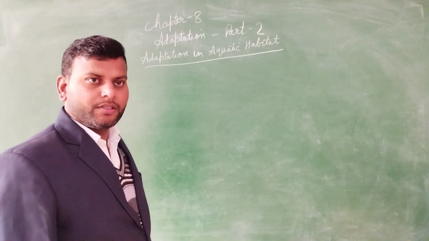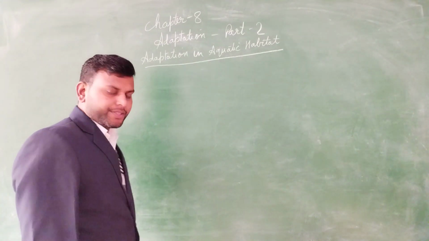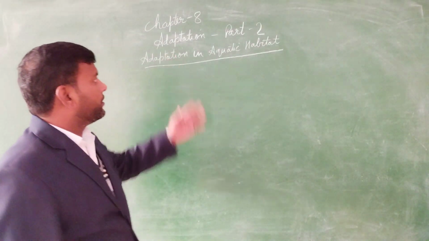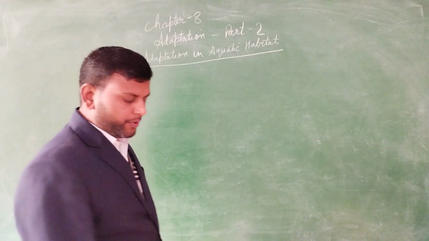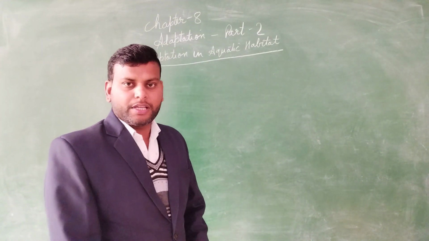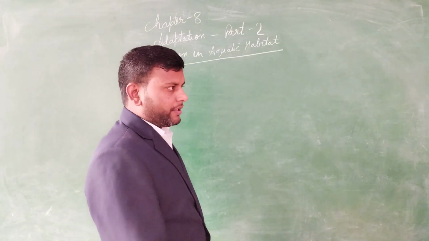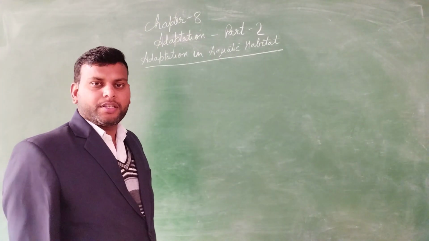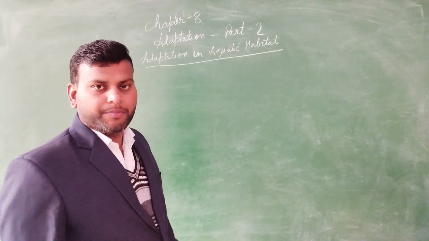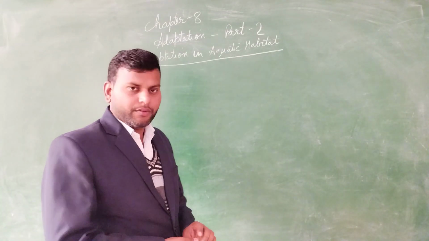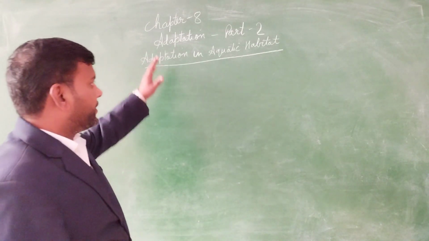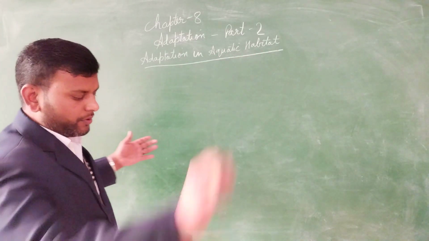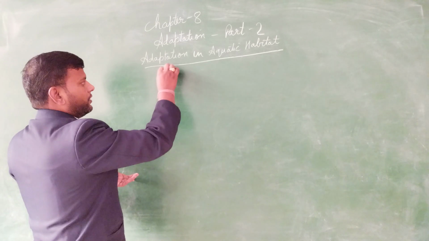Good morning, students. As you know, yesterday we were discussing the topic of adaptation. We were discussing chapter 8 of biology, in which we discussed habitat, and after that we discussed adaptation and types of adaptation. As you know, there were two types of adaptation: terrestrial and aquatic. Now, on that basis, we were discussing adaptation based on the aquatic habitat, and now we are going to discuss this for the plant first of all.